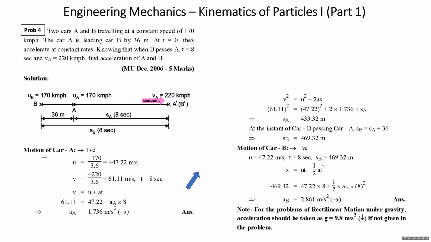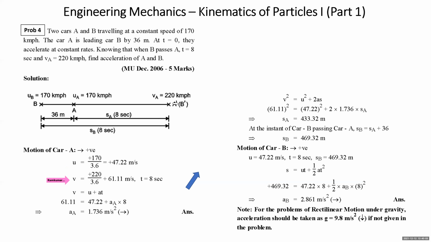Now, the question arises why I started with the motion of car A. Because, students, more data is given about car A. You are given the velocity of car A when car B has overtaken car A, or when the two cars are meeting. So when we take motion of car A, its initial velocity will be 170 upon 3.6, that is 47.2. And what is its final velocity in this position? 220 upon 3.6, 61.11. What is time? 8 seconds.